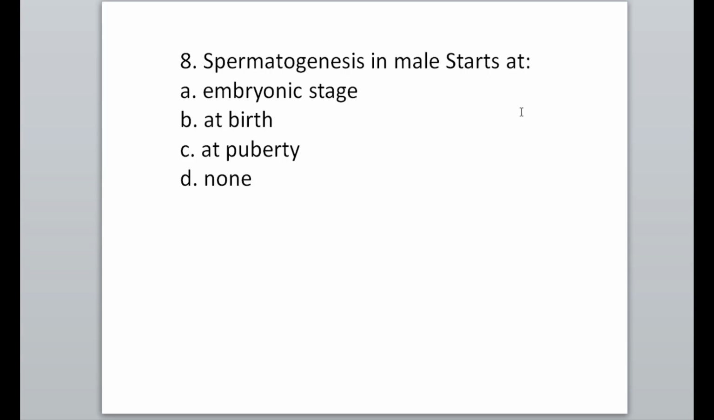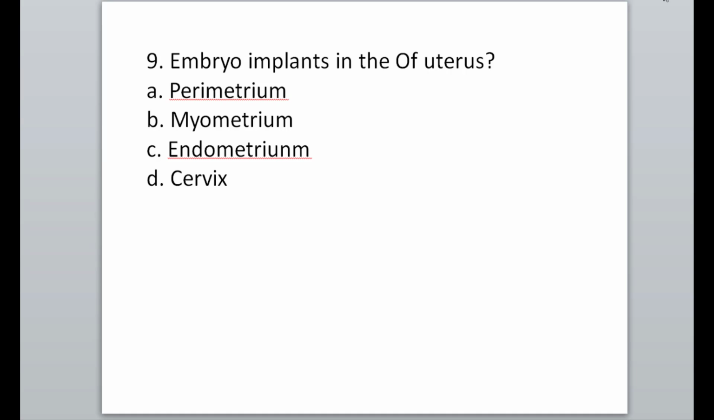Next MCQ: spermatogenesis in males starts at puberty. Option C is correct. Next MCQ: in which layer does the embryo implant in the uterus? In the endometrium the embryo implants. So option C is correct.